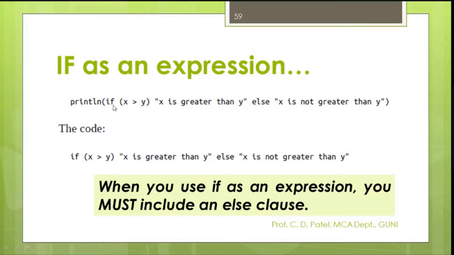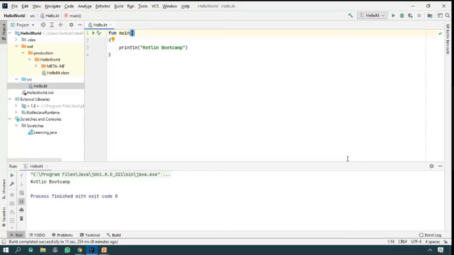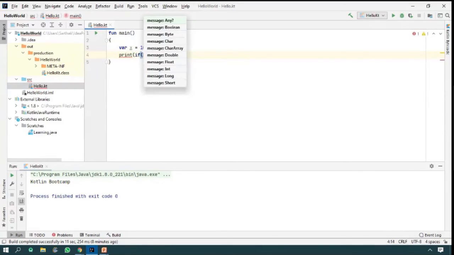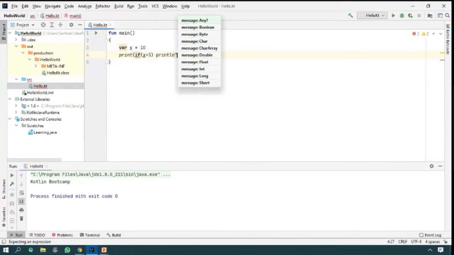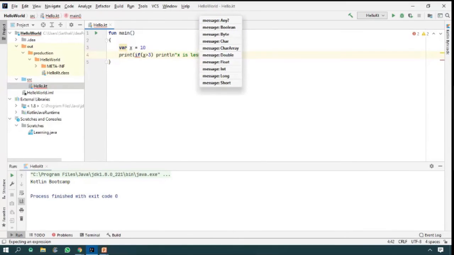Your println, if x greater than y, x is greater than y, else y is greater than x. As you can write, this is your code. If the part is here, then the else part must be here. Let me show you this program, where x equals 10. If, sorry, print. If x greater than 3, then print x is less than 3.